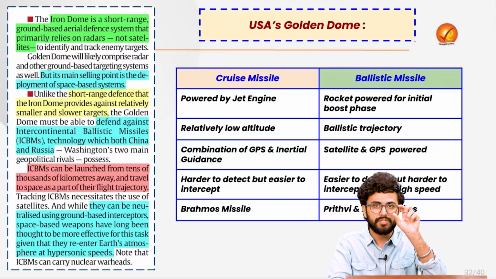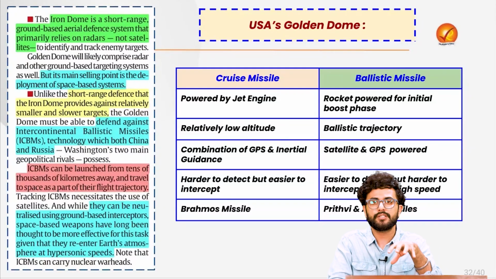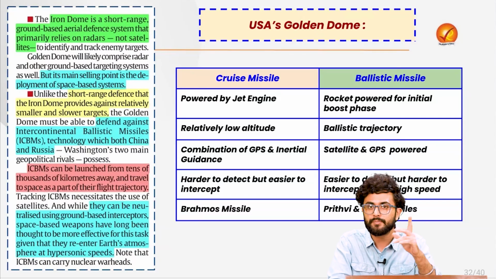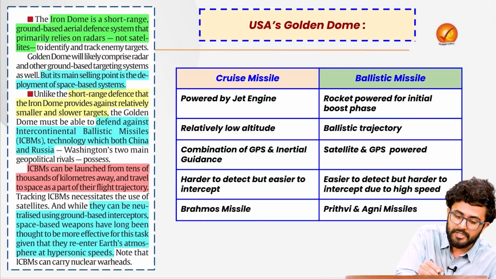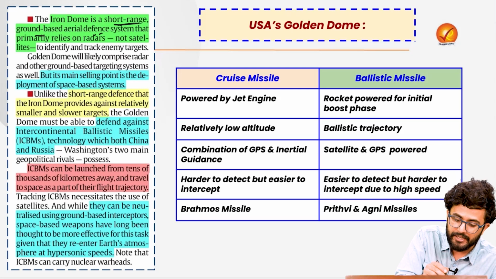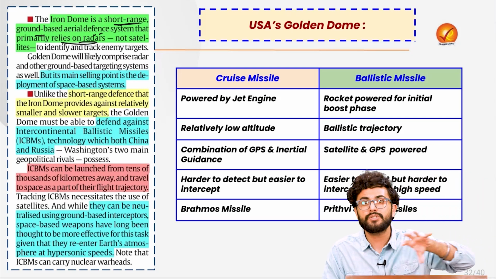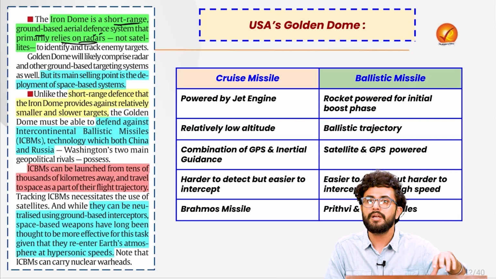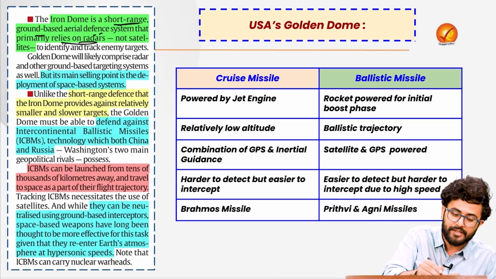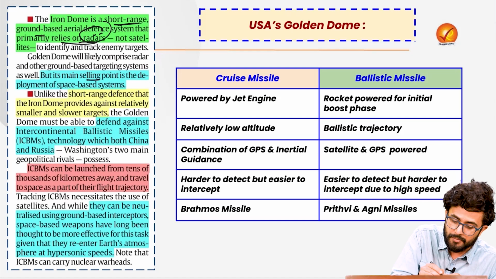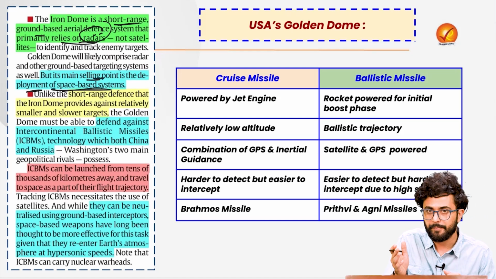What is the difference between the current defense system which exists for these missiles and this space-based missile defense system which is being launched by USA? The Iron Dome is basically a short-range, ground-based aerial defense system that primarily relies on radar and not satellite. It's not that we are not completely using satellite altogether, we are using them, but primarily we are relying on various radars. However, this Golden Dome system will have the main selling point that it will involve deployment of a space-based system.